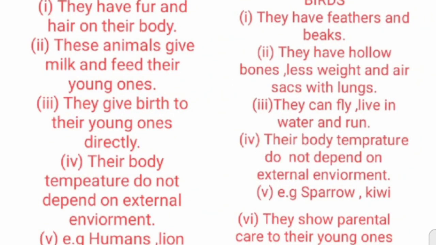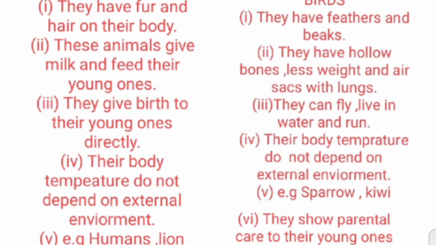Now I am going to give you a summary of our topic and the similarities and differences between mammals and birds. The first is, mammals have fur and hair on their body, but birds have feathers and beaks. And the second, mammals give milk and feed their young ones.